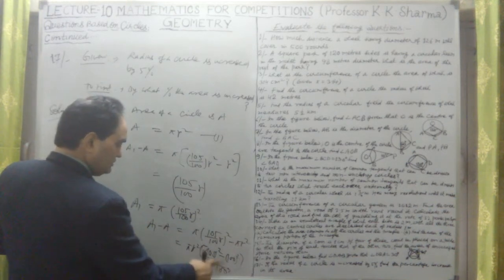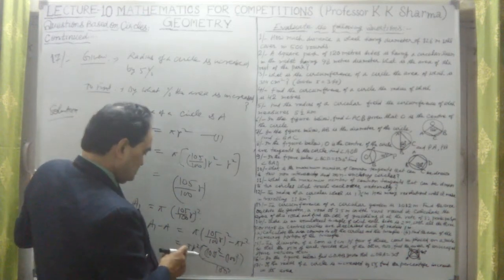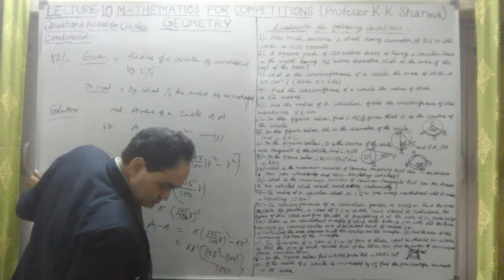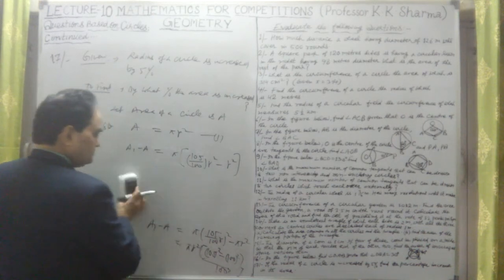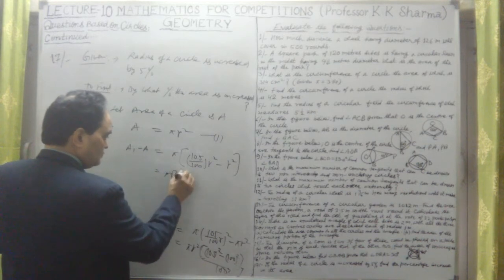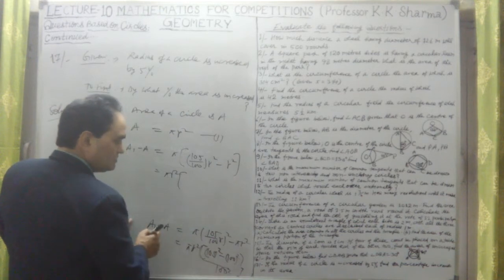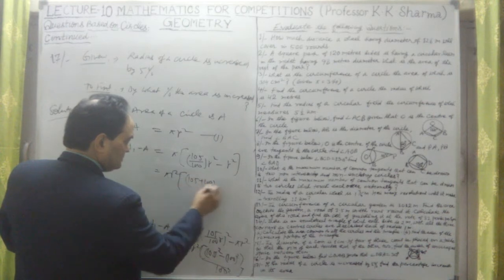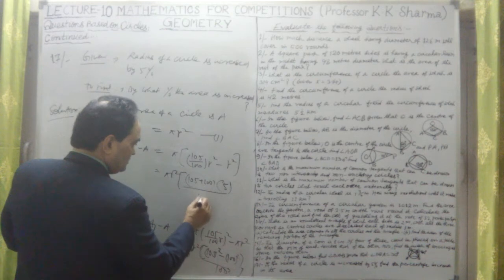So this is the increment in area. Let me find out this increment in area, then you will calculate the percentage increase. This is pi r square into 105 square minus 100 square, that means 105 plus 100 in one bracket, and the bracket difference is 5, upon 100 square.